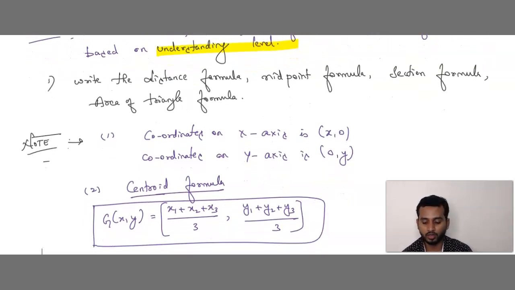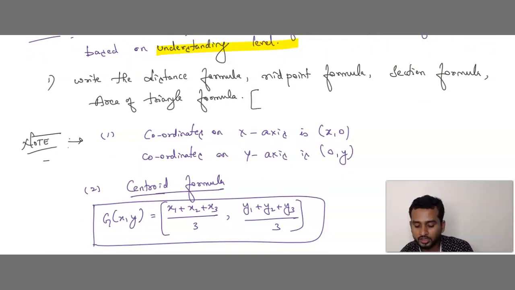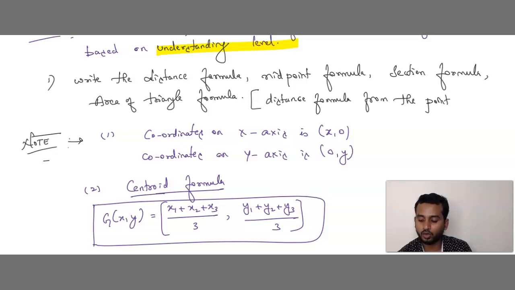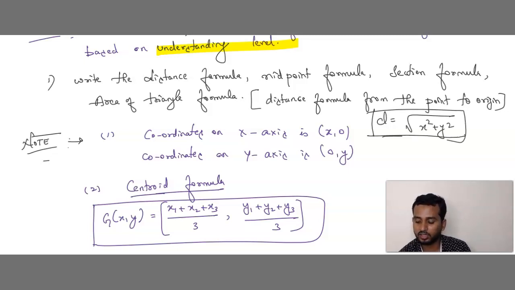Remember all these formulas. One more thing I would like to mention: you need to find the distance from a point to the origin. They will give you some coordinates, from a point to the origin. So what is the distance formula we use? That is d equals root of x square plus y square. Remember this formula, the distance formula from the origin. If they give two coordinates x1, y1 and x2, y2, then d equals root of (x2 minus x1) whole square plus (y2 minus y1) whole square.